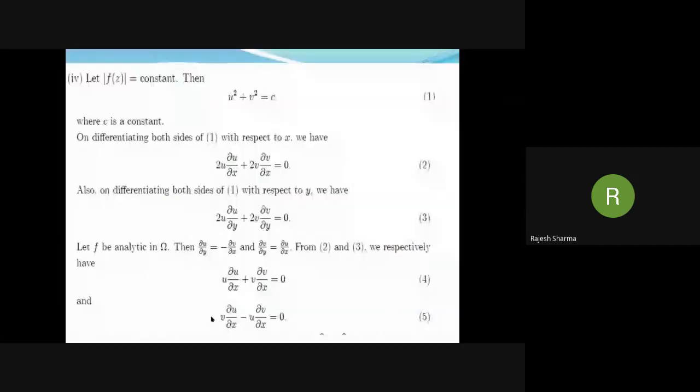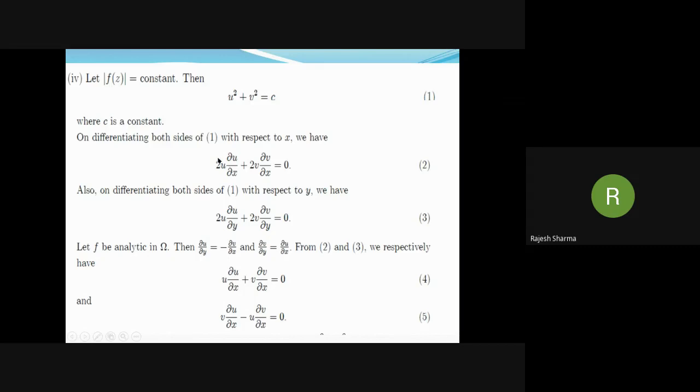Now, the fourth part: let f be analytic and let its modulus be constant. If we take f = u + iv, then its modulus is the square root of u² + v², which is constant. So on squaring, we have u² + v² = c for some constant c. Now on differentiating both sides of (1) with respect to x, we have 2u ∂u/∂x + 2v ∂v/∂x = 0. Similarly, on differentiating (1) on both sides with respect to y, we have 2u ∂u/∂y + 2v ∂v/∂y = 0.